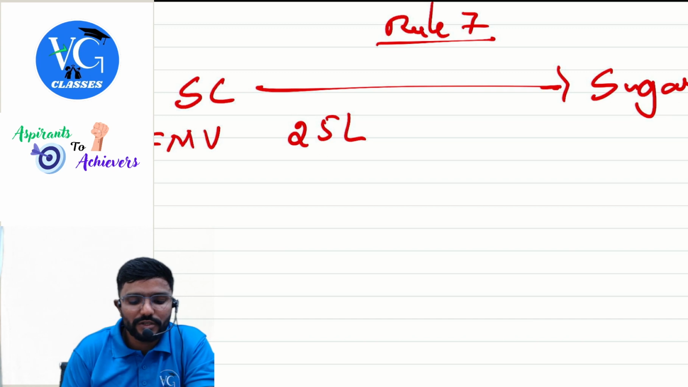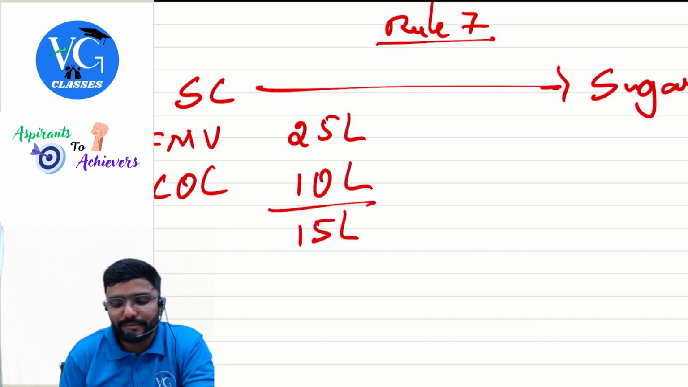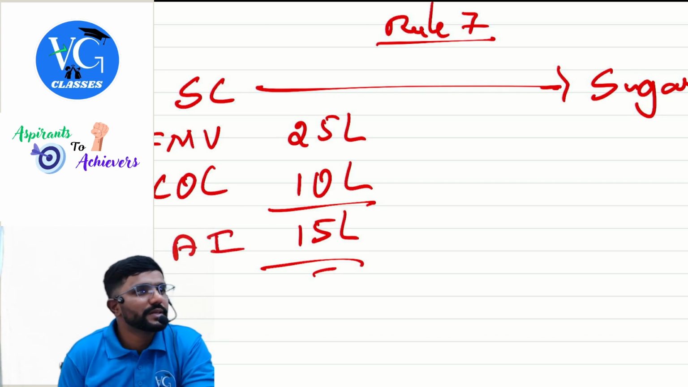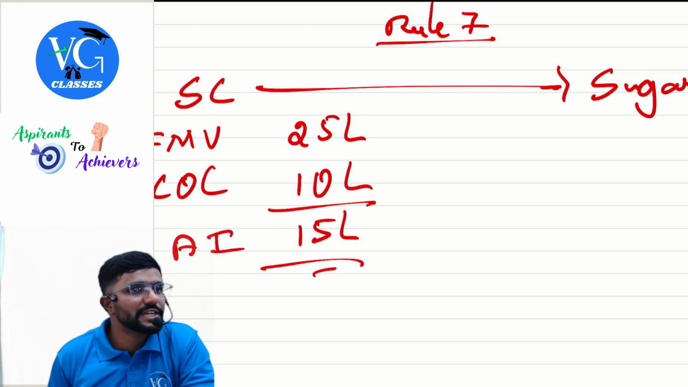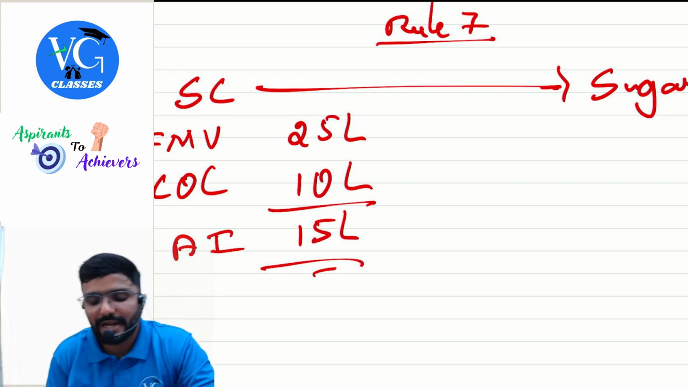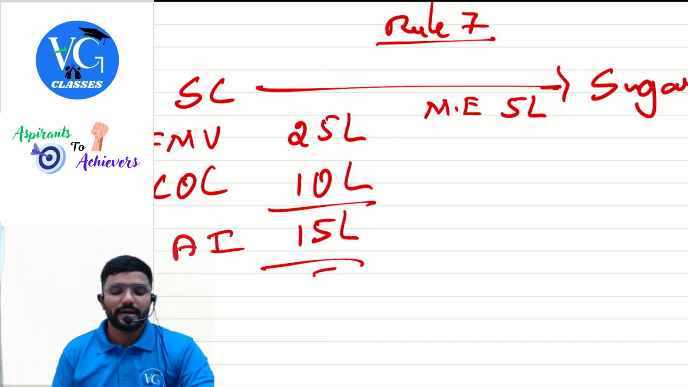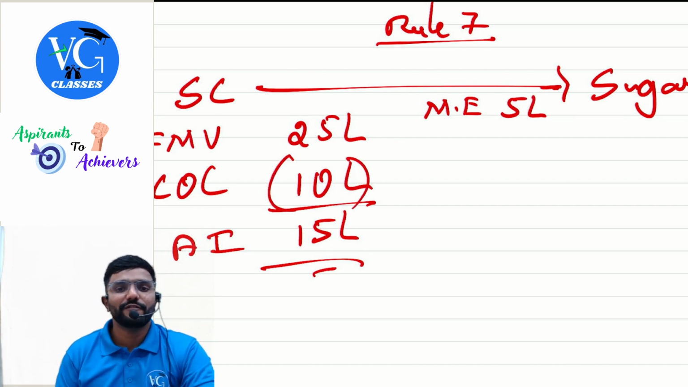From that, reduce cost of cultivation. Assume it is 10 lakh. Remaining 15 lakh is my agriculture income. Now coming to business. Guys, to convert sugarcane into sugar, assume I have incurred manufacturing expenses of 5 lakh.